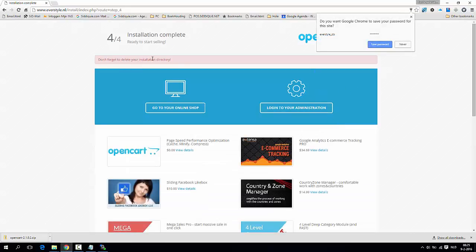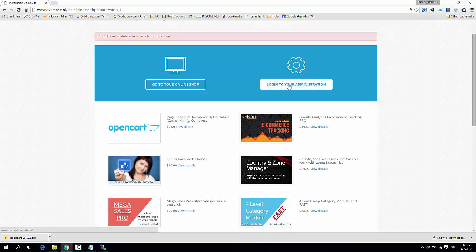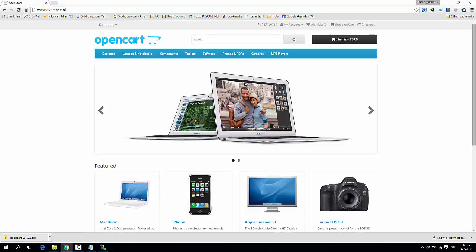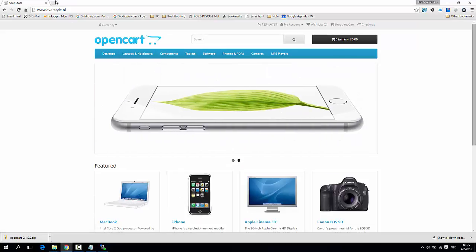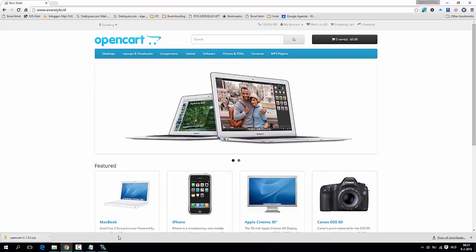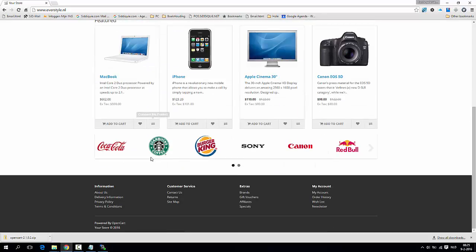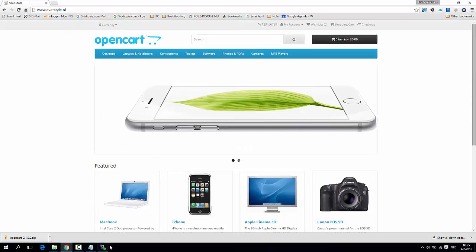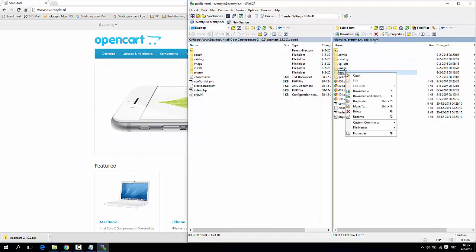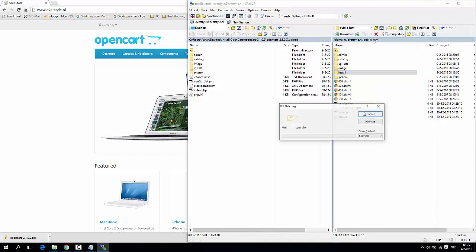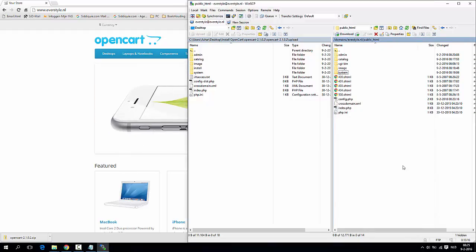Don't forget to delete the installation. Login as an administrator. Website. Now let's see the website. The website is already here. Now the website is already installed. That's it. And let's delete that installation folder. The installation folder is here. And you delete it. And it's done. That's it.